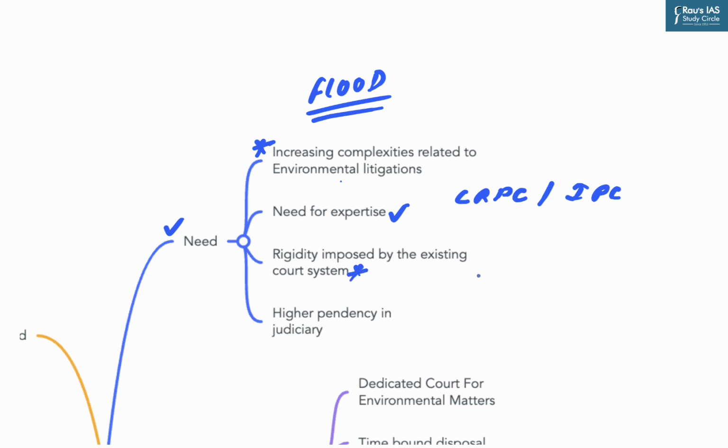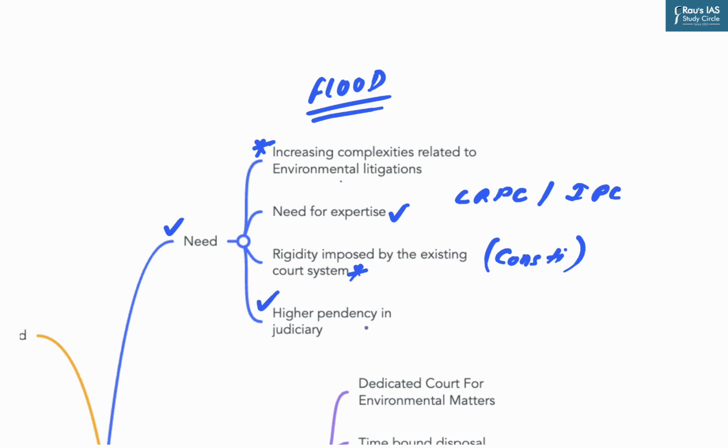Our court system is more versed with cases related to civil and criminal procedure, and they follow a set procedure that has been established in the Constitution. They seldom go beyond these procedural codes. However, issues related to environment require a broader spectrum to be covered, and this rigidity does not work. And you will see further that in the NGT Act 2010, it has been mentioned that NGT shall be guided by the principle of natural justice.